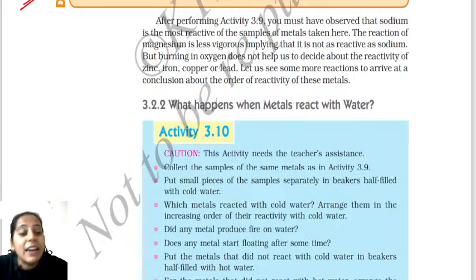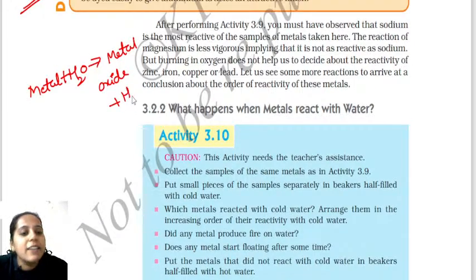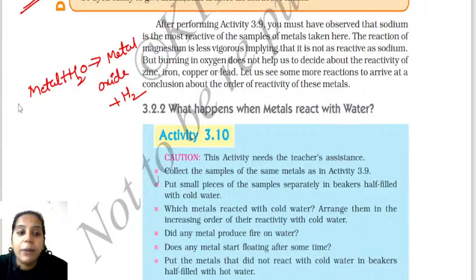Students, whenever a metal is reacting with water, what does it form? Whenever a metal reacts with water, it forms a metal oxide, and it also releases hydrogen gas. Remember the general equation. What happens when the metal reacts with water? It forms metal oxide and hydrogen gas.